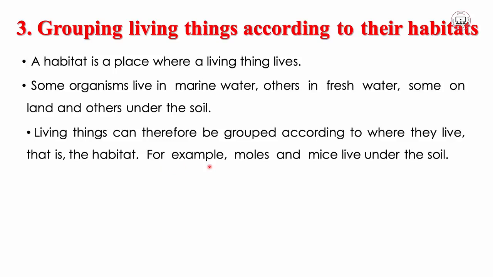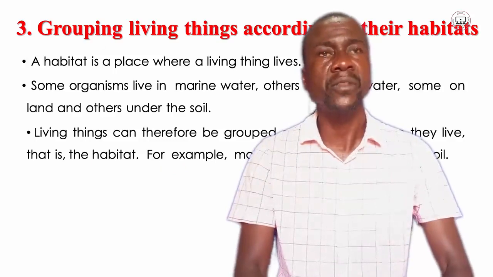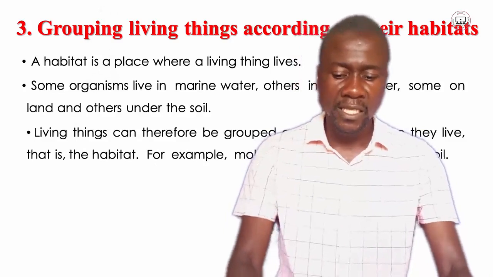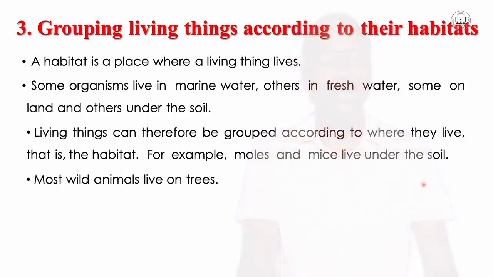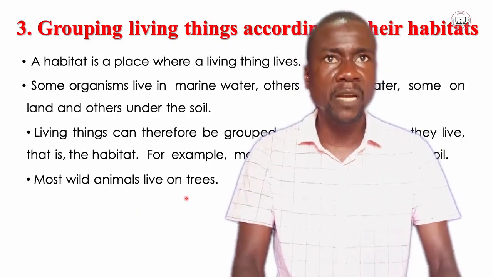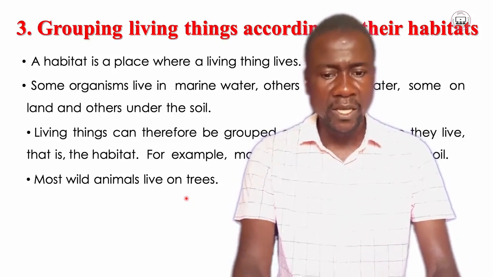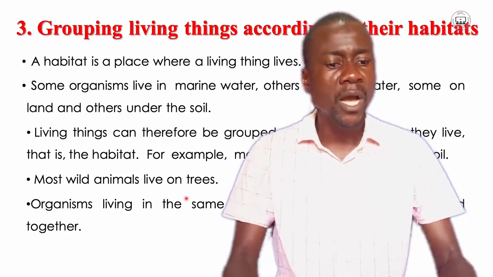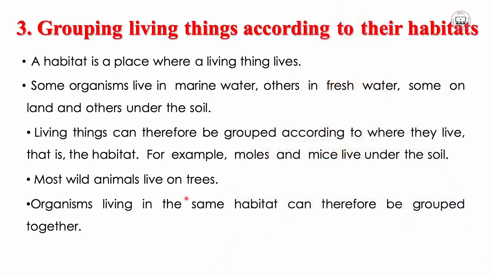For example, moles and mice live under the soil. That is their habitat. So you might group them according to how they live, that is under the soil. Now, most wild animals live on trees. You might group all animals living on trees as animals living in one habitat. So this is helping us to have more knowledge on how we might group living things according to their environment. So organisms living in the same habitat can therefore be grouped together.